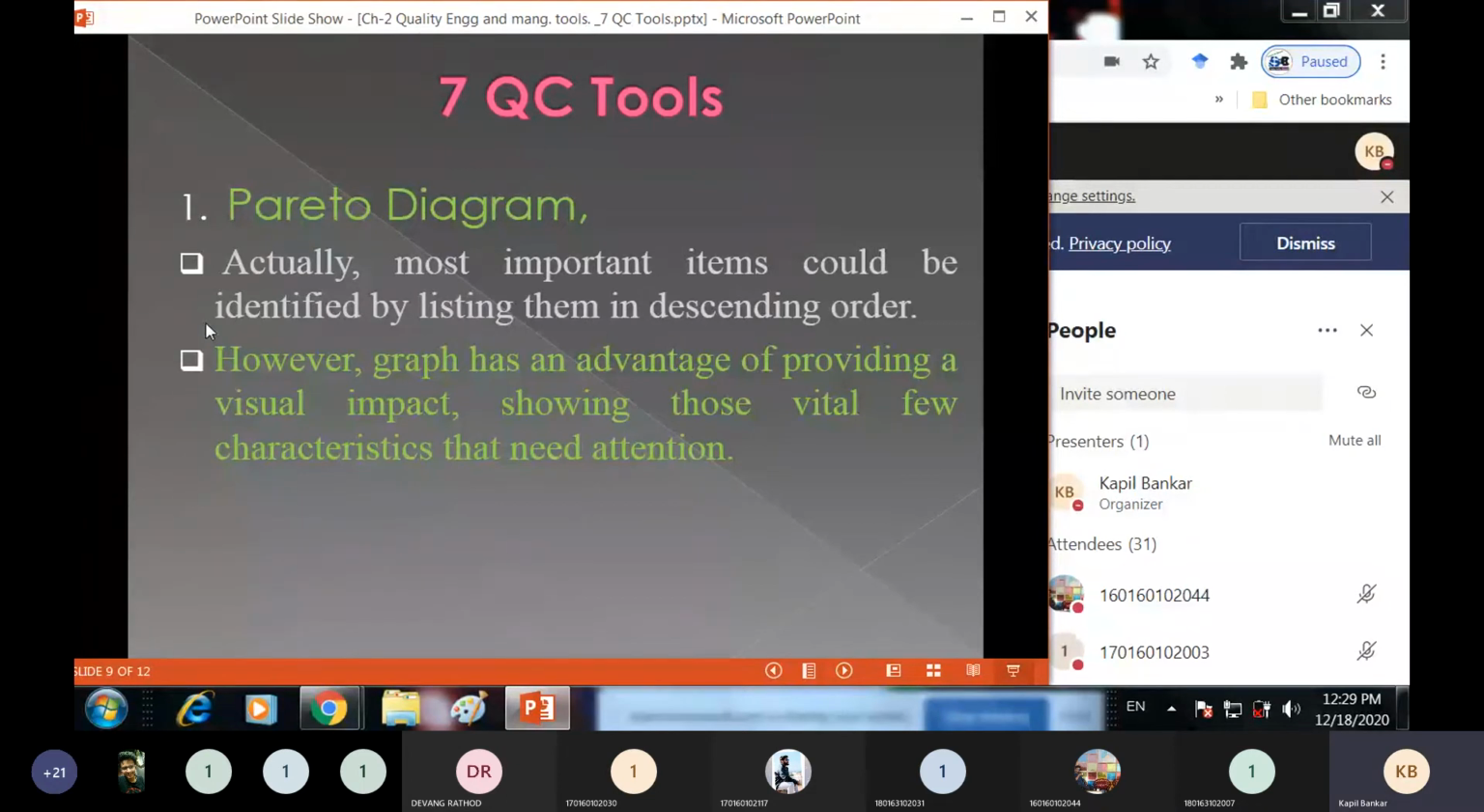So from this diagram you can easily identify the vital few. And if you identify those vital few problems, then you can easily focus, or give attention towards those vital few problems, and you can resolve them. So from this diagram you can easily identify that particular problem.